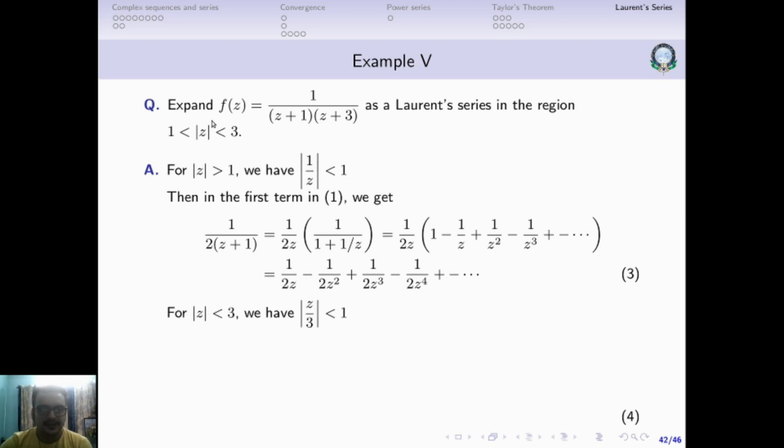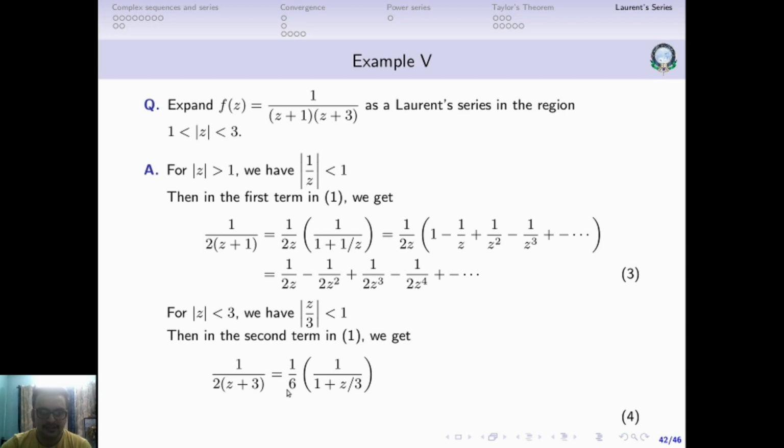Now for the other part, modulus of z less than 3, if I divide throughout by 3, we get modulus of z by 3 is less than 1. Now consider the second term, 1 by 2 into z plus 3. Here if I take 3 common outside, you will get 1 by 6 into 1 divided by 1 plus z by 3. Again, 1 divided by 1 plus q, z by 3 is q, and modulus of q is less than 1.